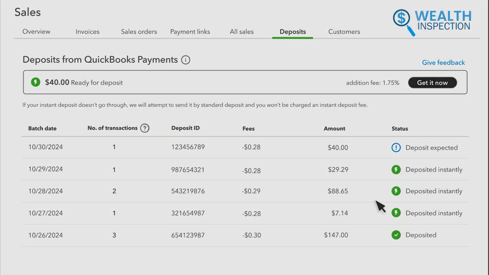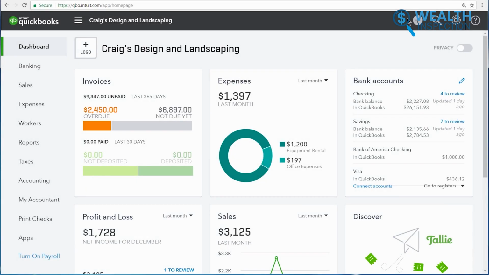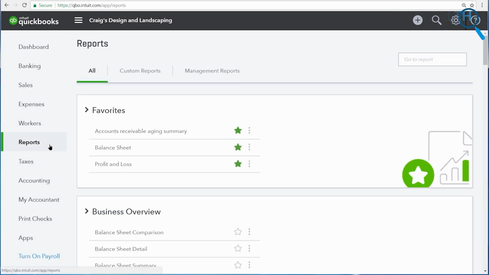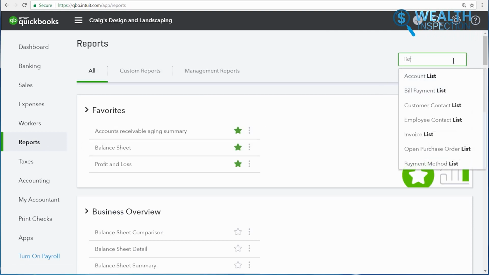One of the major benefits of QuickBooks is its reporting feature. You can generate reports that give you a clear view of invoices and payments, which is especially useful when you're reviewing your monthly or quarterly finances. To access reports, go to Reports in the left navigation bar. For a quick summary of all your invoices and payments, you can choose Invoices and Received Payments.